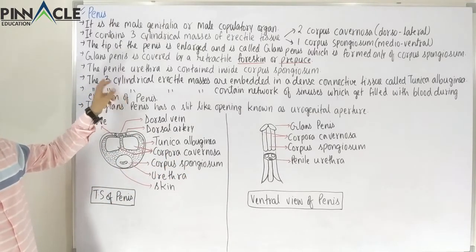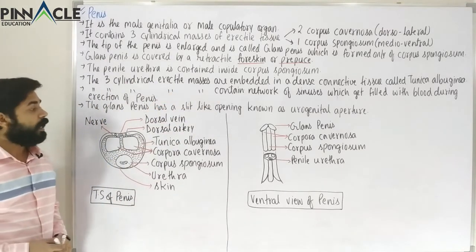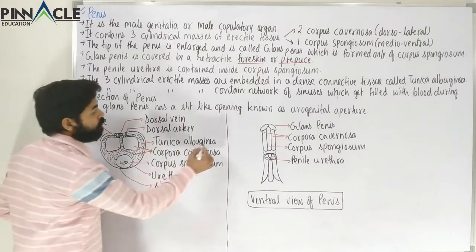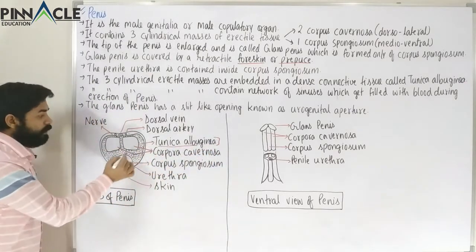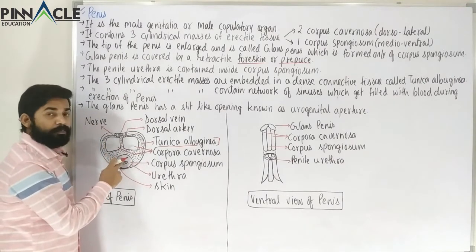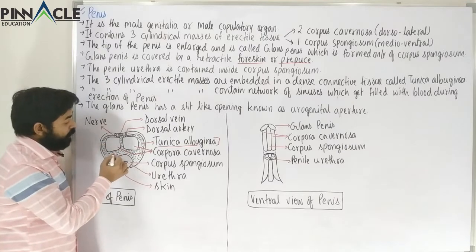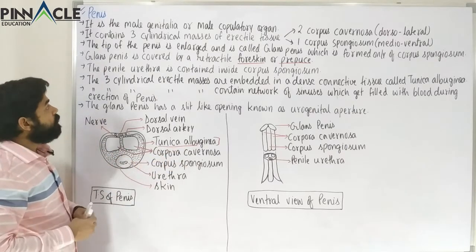Now the three cylindrical masses are embedded in a dense connective tissue called tunica albuginea. You can see here what tunica albuginea is. All these three erectile tissues, that is the corpora cavernosa and corpus spongiosum, are embedded inside this dotted tissue, which is called tunica albuginea.